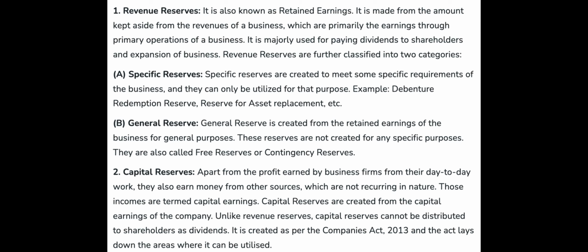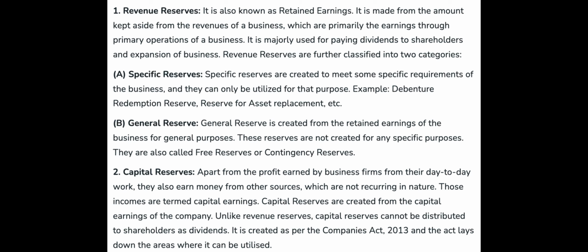One, revenue reserves. It is also known as retained earnings. It is made from the amount kept aside from the revenues of a business, which are primarily the earnings through primary operations of a business. It is majorly used for paying dividends to shareholders and expansion of business. Revenue reserves are further classified into two categories.